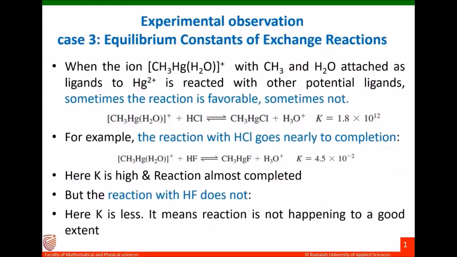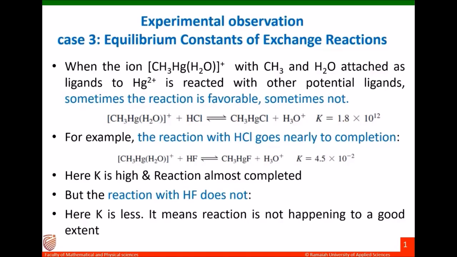Now we will consider the third case in the experimental observations. The third was the equilibrium constant of exchange reaction. Initially we considered two exchange reactions, where one involved hydrogen fluoride and one involved hydrogen chloride, and we found that the reaction between hydrogen chloride and the coordination sphere was fast, and the equilibrium constant was 1.8 × 10^12.